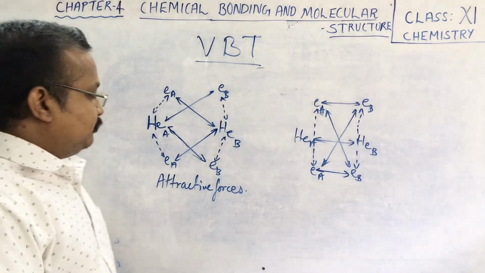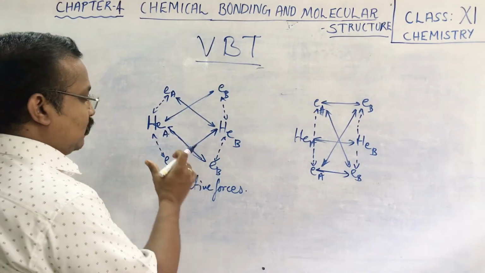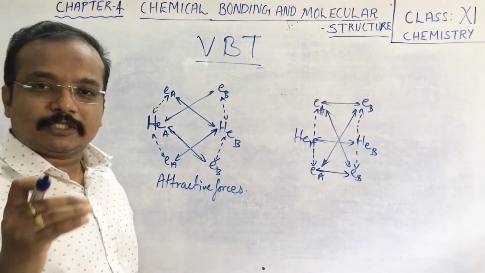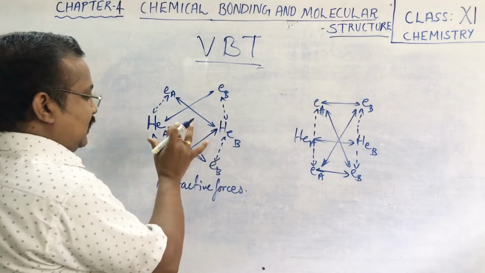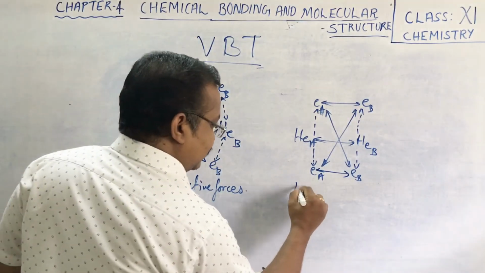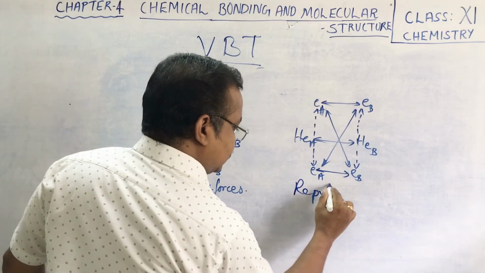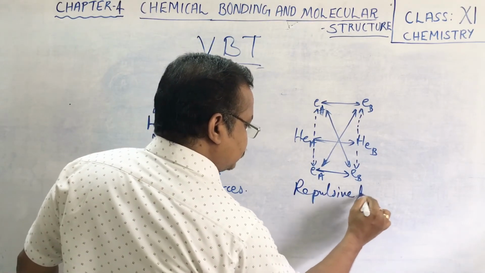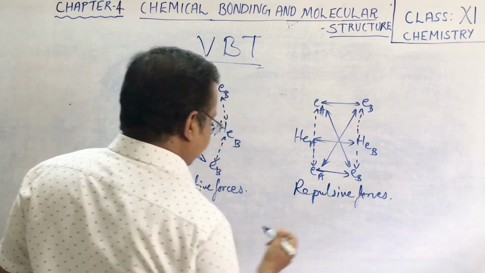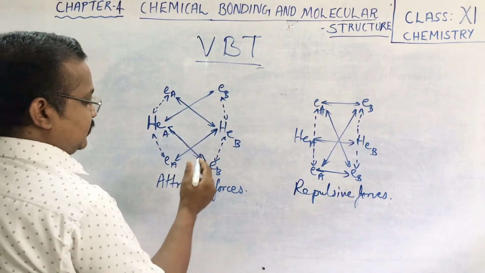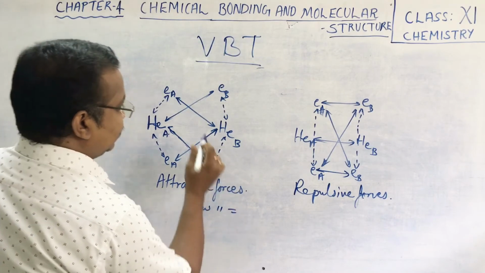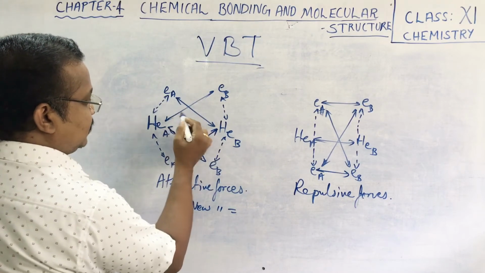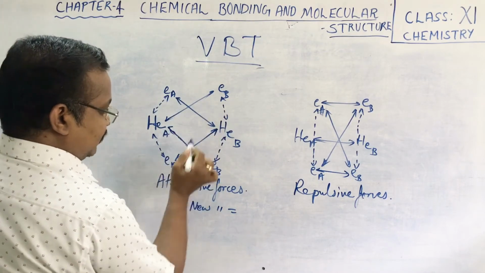Okay, now students, let us take the old attractive forces and old repulsive forces. We can remove them, and let us take the new attractive and repulsive forces. These are the repulsive forces, and these are the attractive forces. How many new attractive forces are there? One between this and one between this, one between this and one between this.